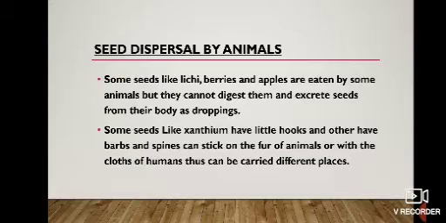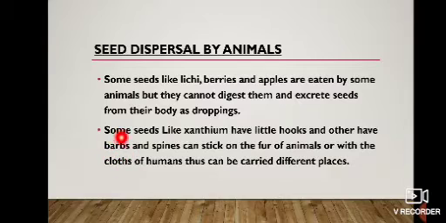Next is seed dispersal by animals. Some seeds like lychee, berries and apples are eaten by some animals, but they cannot digest them and excrete the seeds from their body as droppings. Yes, seeds are not digestible, so they are removed by the animals or birds as droppings. Next, some seeds like xanthium have little hooks and others have barbs.